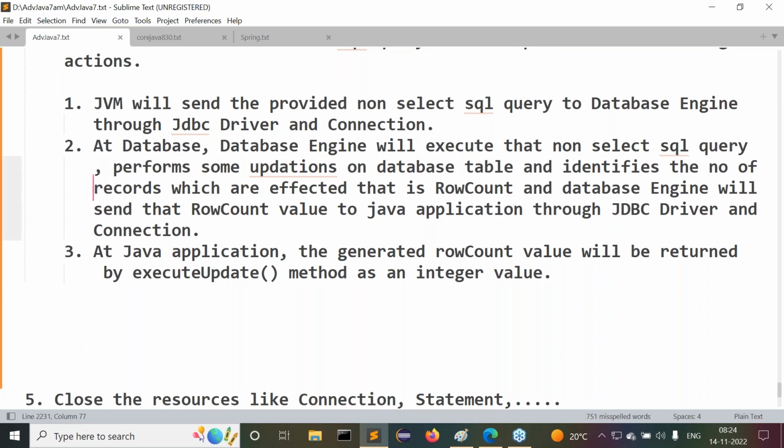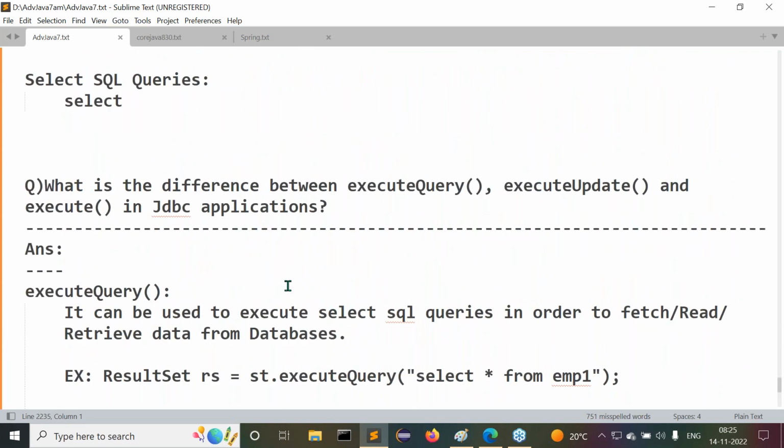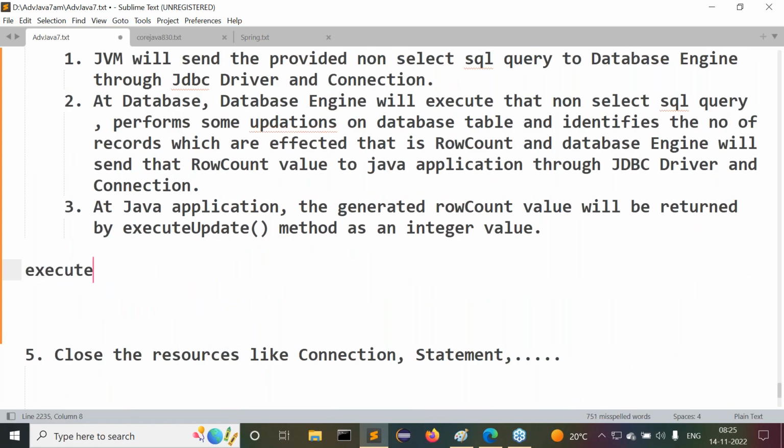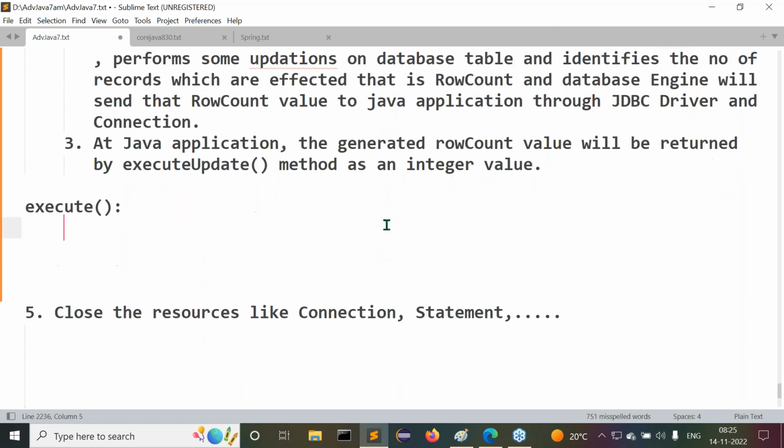After completion of this execute update method, a total of 3 points are given about it, and the flow of execution also we understood. Then what next do we have to do? One more method is remaining, the last method. What is this last method? The execute method. First, understand the purpose of this execute method. All of you observe carefully.